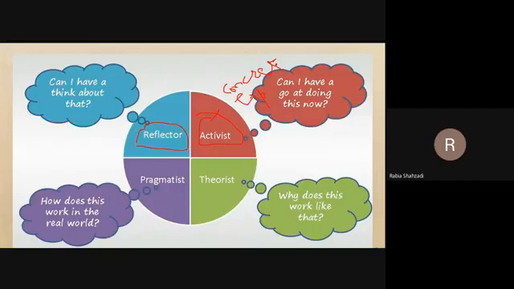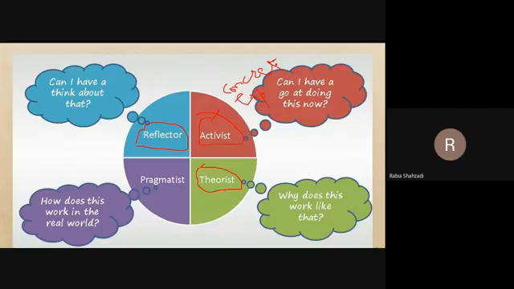The reflectors work best in reflective observation, where they step back and reflect on the different aspects of the situation. Then comes the abstract conceptualization. The theorists work well with abstract conceptualization. Why? In abstract conceptualization, we link the information with previous models. Here come the lectures, the facts and models, the texts you study in the classroom, so that you can link the theorist